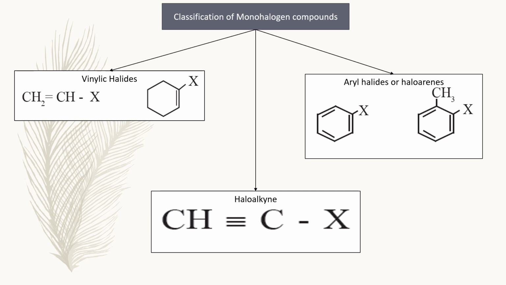Fifth class, haloalkyne. When a halogen atom is bonded to the sp hybridized carbon atom, it is a haloalkyne. Observe the example, CH≡CX. The next one, aryl halide or haloarenes. In aryl halides, halogen atom is directly bonded to sp2 hybridized carbon atom of aromatic ring. See the example given below.